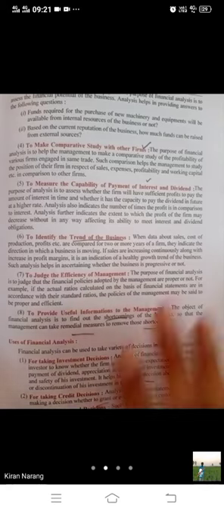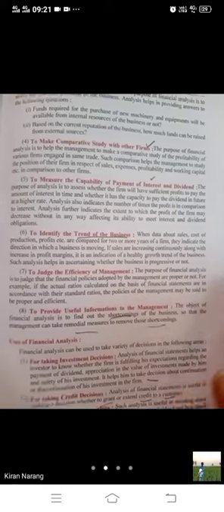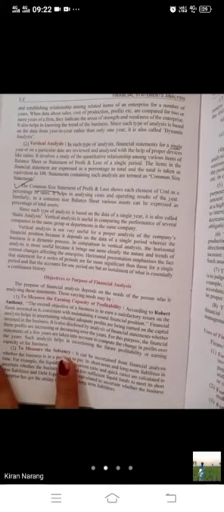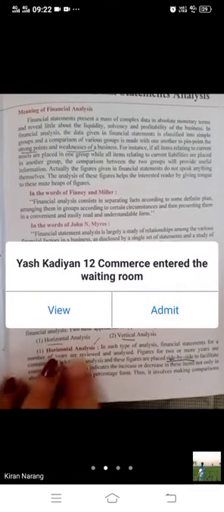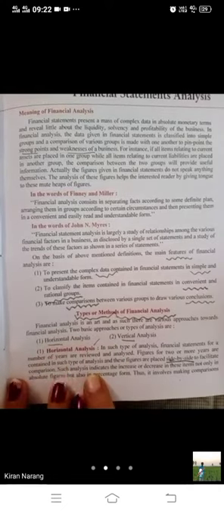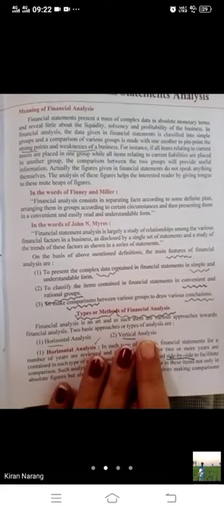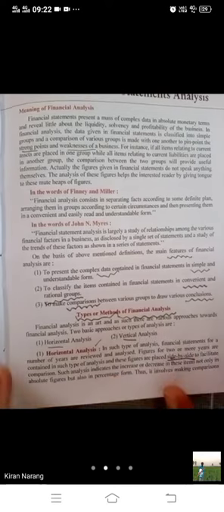So what is this basically? Basically, financial statement analysis is the deep study of financial statements. Financial statement means profit and loss account and balance sheet, and their deep study is called financial statement analysis. For analysis, we can go for two types of analysis. Horizontal means comparative balance sheets and profit and loss accounts, and vertical analysis means a single year's data can be compared, so it is common size.